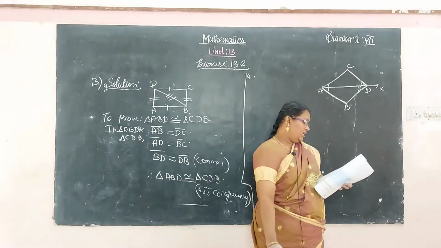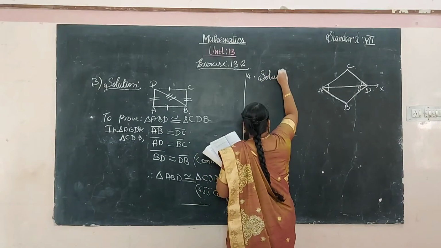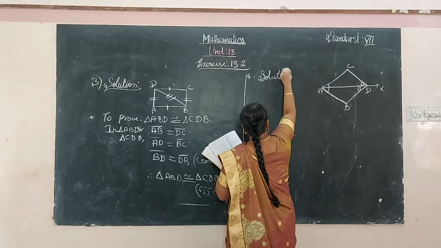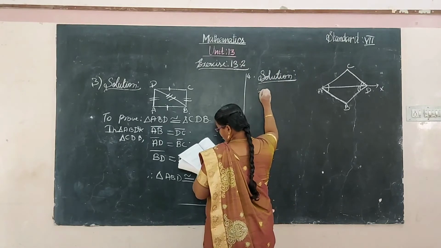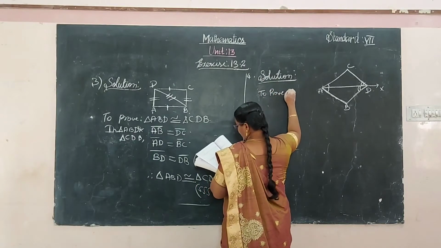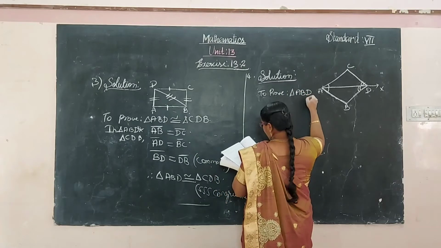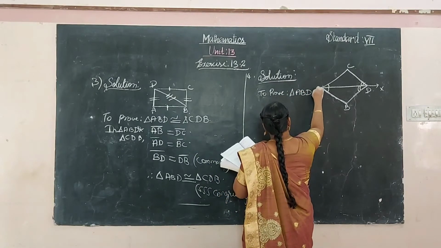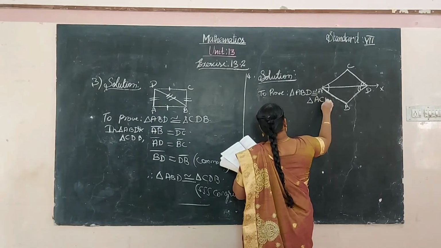Yes, to prove the triangle ABD is congruent to the triangle ACD.